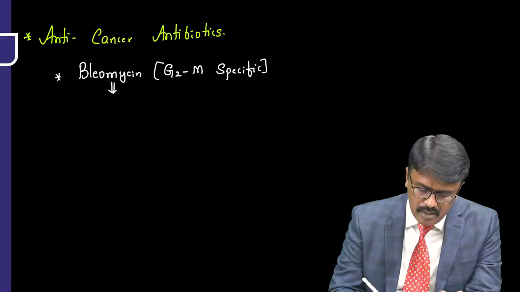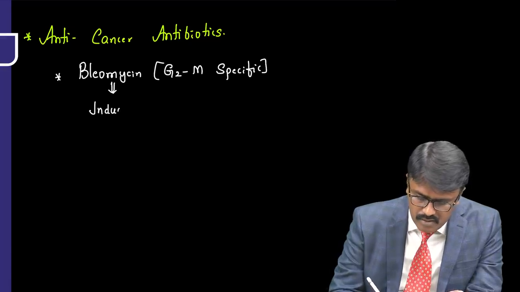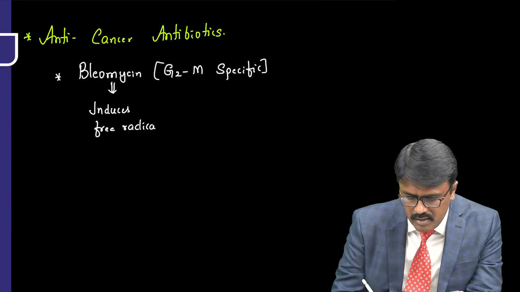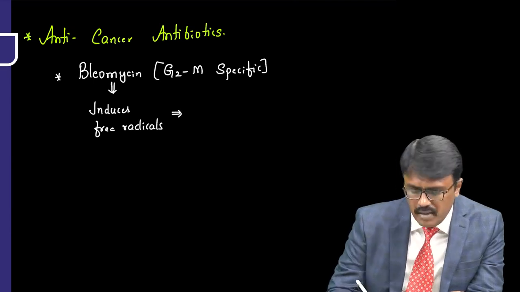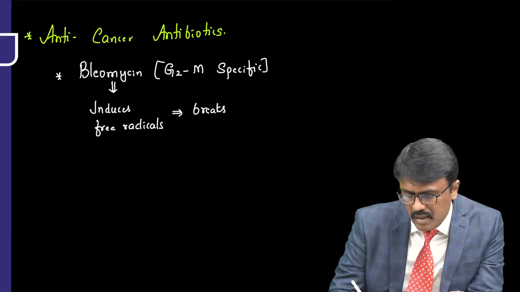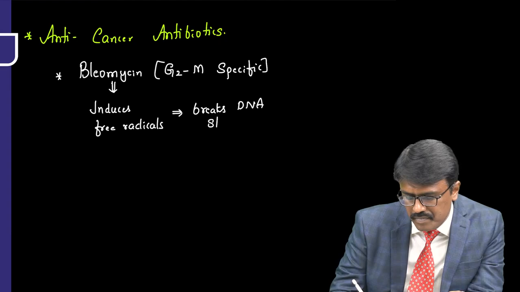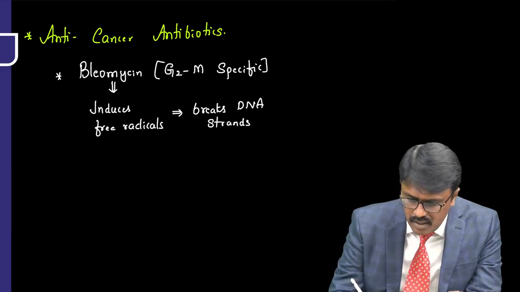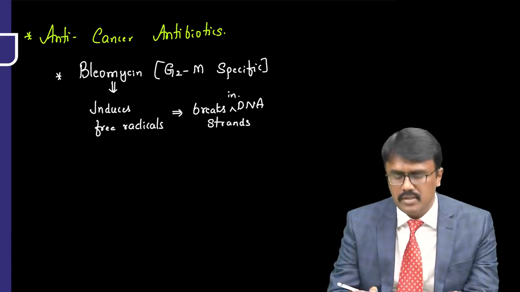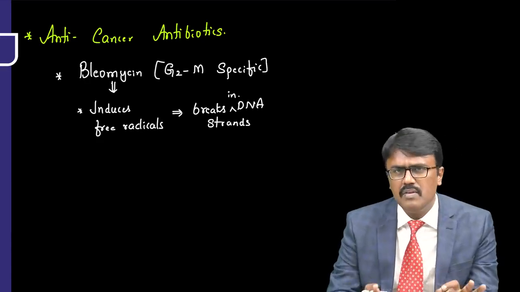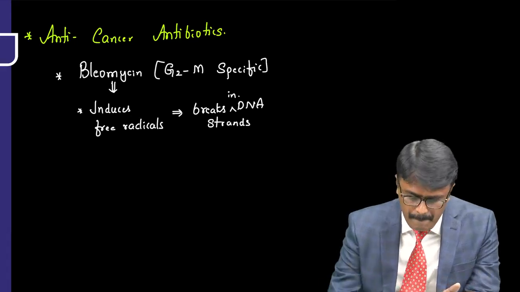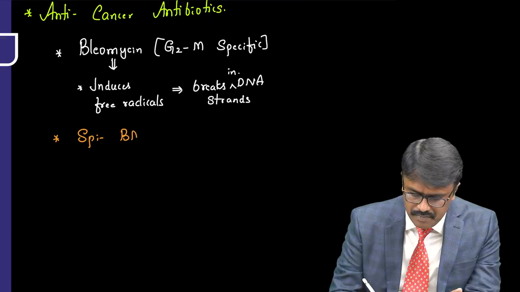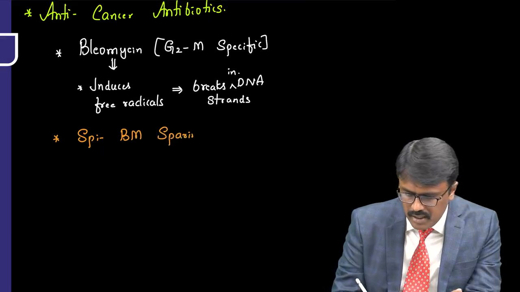That is their mechanism. But how do they do that? It induces free radicals, and these free radicals induce breaks in the DNA strands. That is the mechanism of action of bleomycin. In simple words, DNA is damaged. Now, what is the specialty, sir? The specialty is it's a bone marrow sparing drug, and we have discussed that.